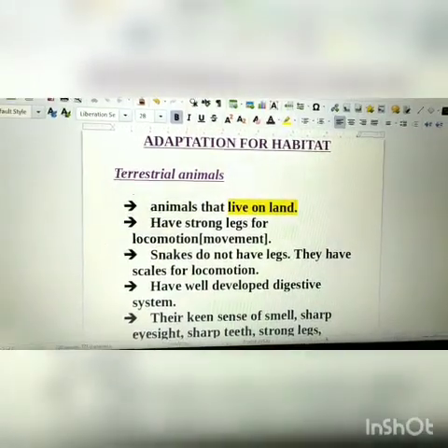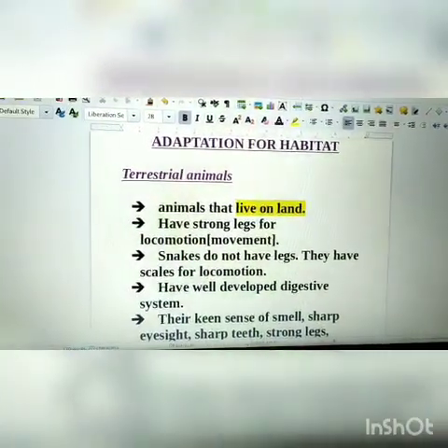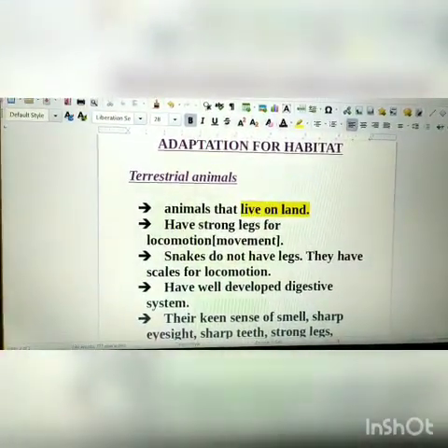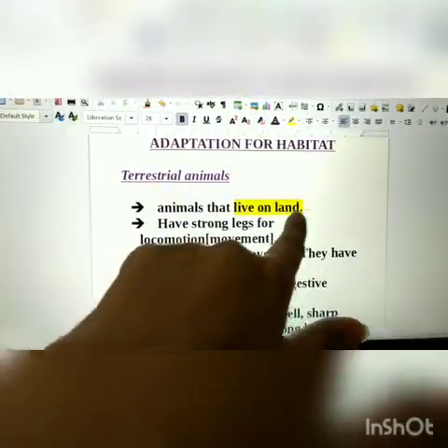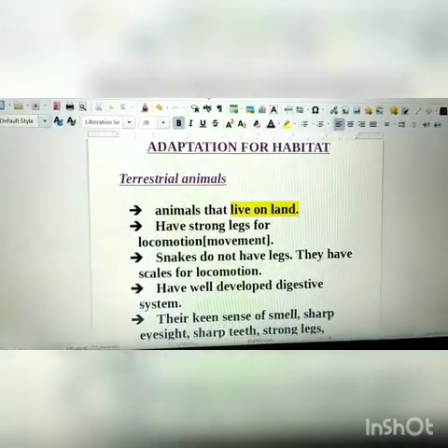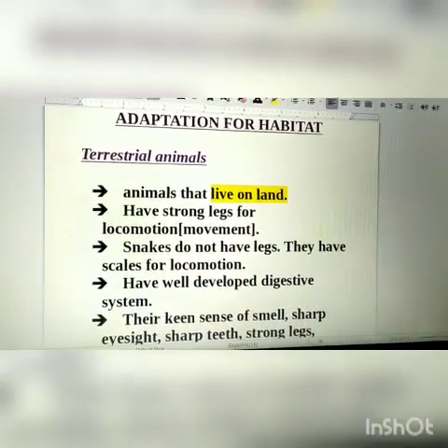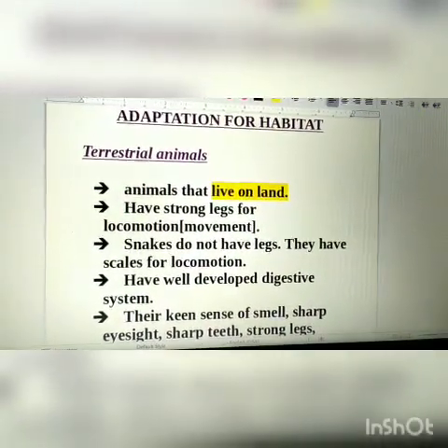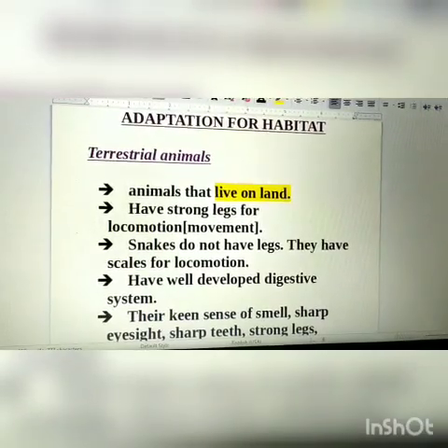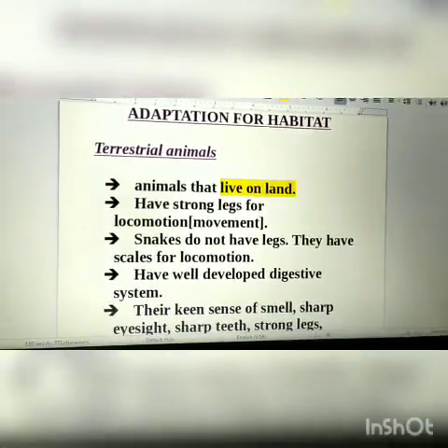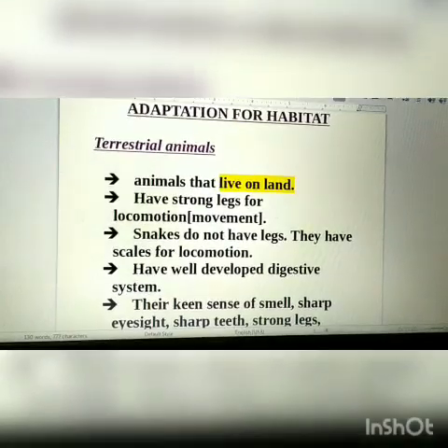Okay? So the first one is terrestrial animals. Animals that live on land are called terrestrial animals. Okay? Animals either on surface of the ground or in burrows below the surface of the ground are known as terrestrial animals.